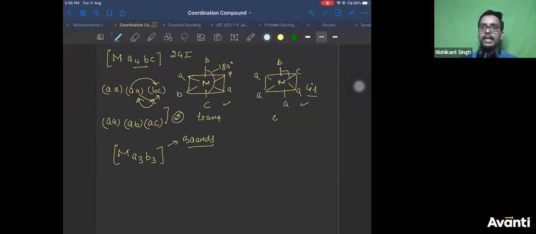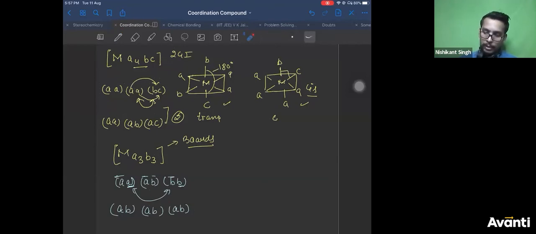So the trick says there are 3A and 3B. So my first pair is AA, second pair is AB, third pair is BB. Correct? Now let me interchange AA with BB and let us see what I get. So A combines with B to give you AB, and A combines with B to give you AB, and AB is as it is. So this is other possibility, different structure.